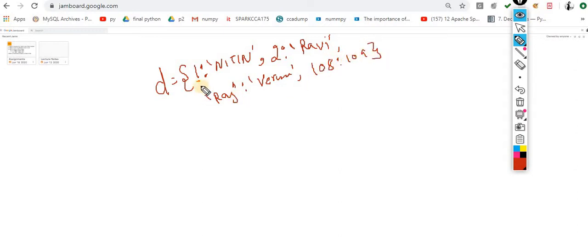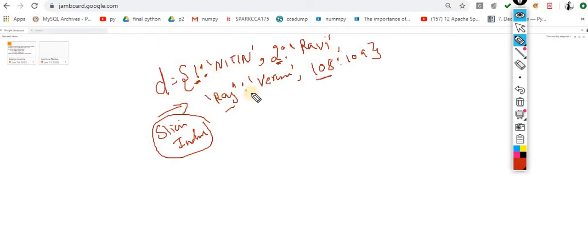Yes, this is acceptable, but make sure the key is unique, because keys are immutable. If you try to use the same key, it will override the data. So this is the basic introduction about the dictionary. आप इसके साथ slicing नहीं कर सकते and indexing नहीं कर सकते. That is not applicable. So how can I process this dictionary? That is the main question.